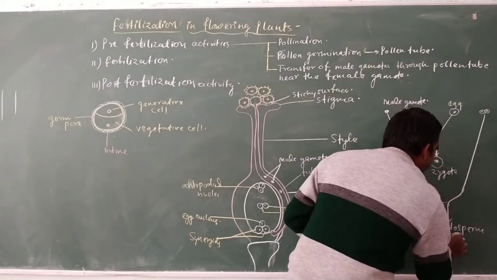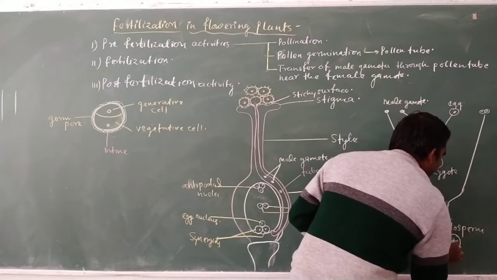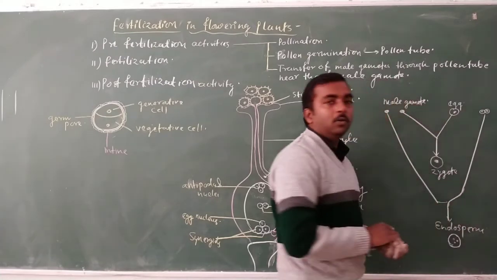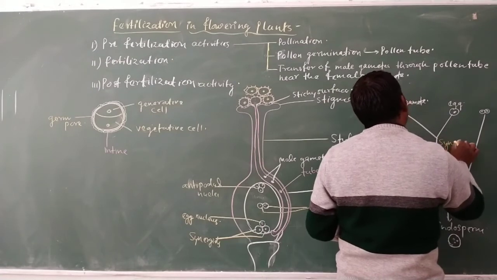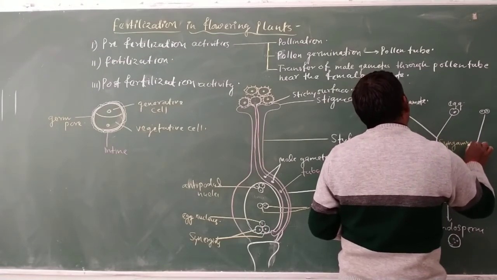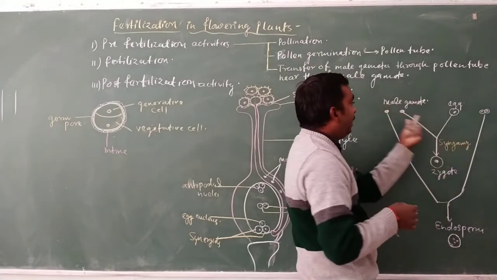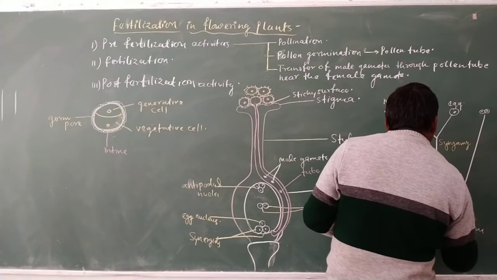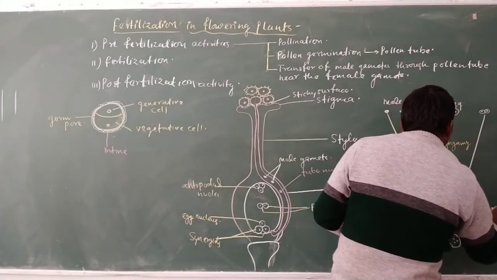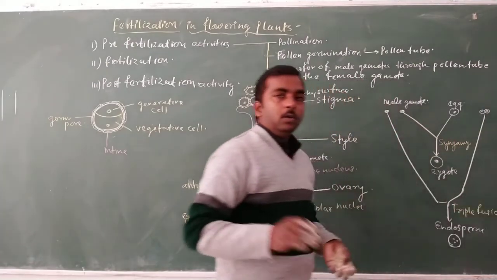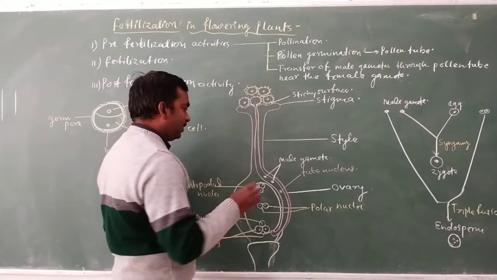And endosperm consists of the fusion of three nuclei. There are three nuclei fused together to form endosperm. So the fusion of the egg nucleus and one male gamete is known as syngamy, while the fusion of two polar nuclei and one male gamete is known as triple fusion. So in the flowering plants, the process of fertilization takes place.